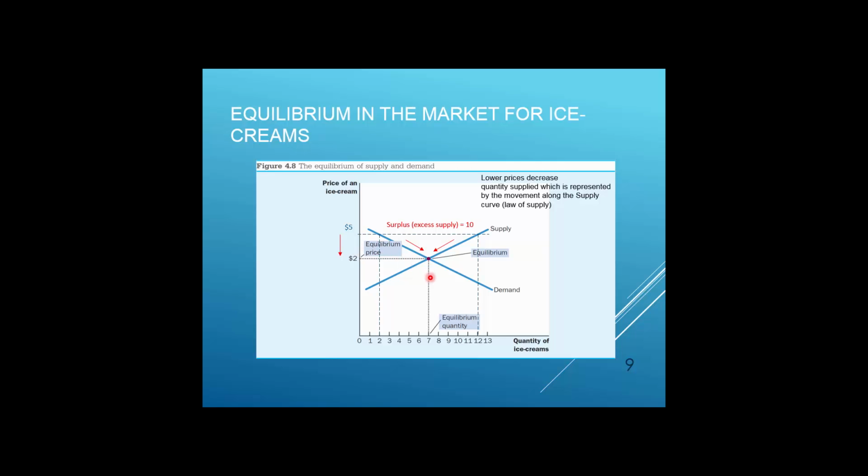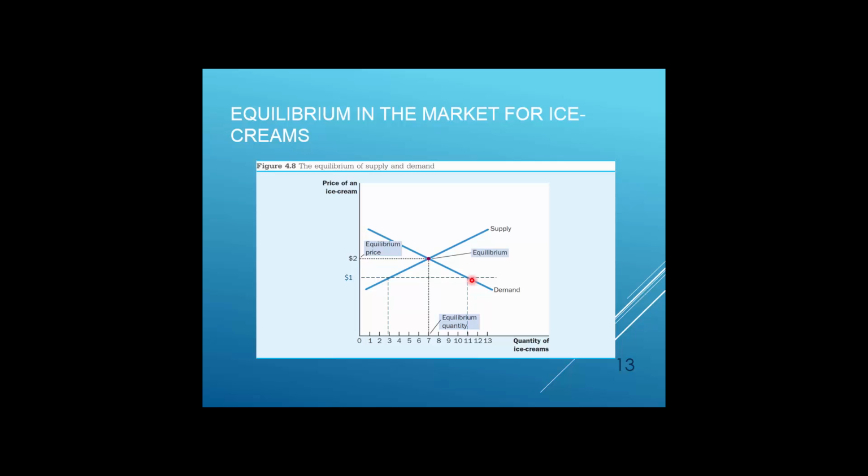Now let's consider a different situation. In this situation, we have a market price that is equal to $1. Again, the $1 price is not the equilibrium price. You could see that now the $1 price is below the equilibrium price. And now the market has a problem, because with the $1 price, the quantity supplied is equal to 3 ice creams, when quantity demanded is 11 ice creams.